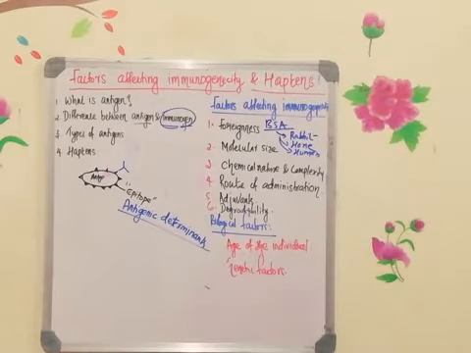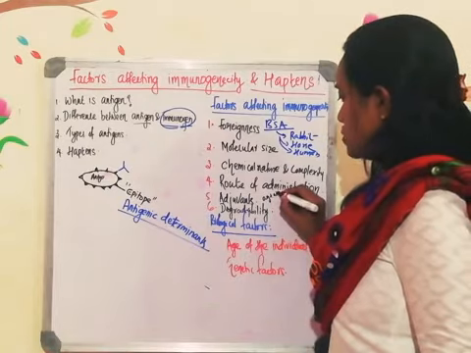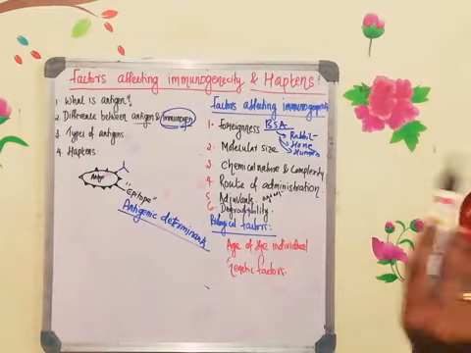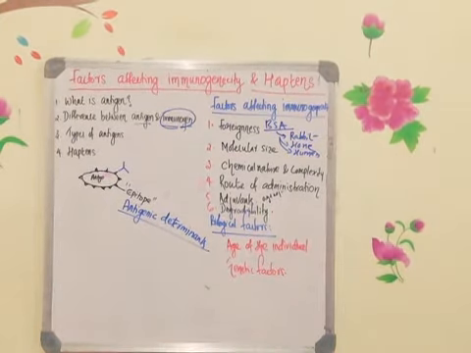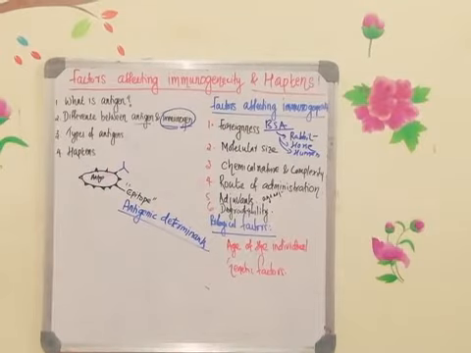So when antigen is mixed with the adjuvant, the adjuvant will enhance the immunogenicity. Whenever adjuvants are mixed with the antigen, persistence is prolonged. The antigen will be at the site of injection for a longer time period. That is called prolonged antigen persistence.